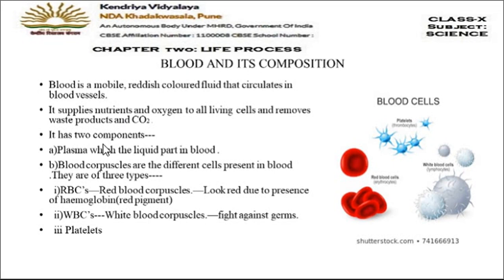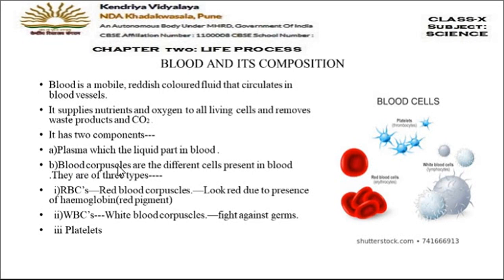Then blood consists of two main parts. One is plasma. Plasma is the liquid part of the blood. This plasma is yellow in color and it consists of 75% water. Then the second component is blood corpuscles. Blood corpuscles means blood cells.